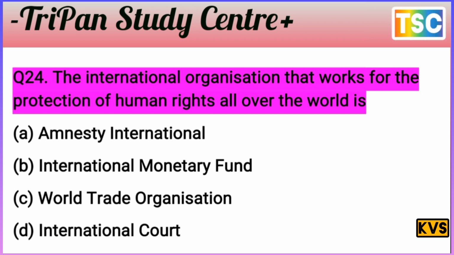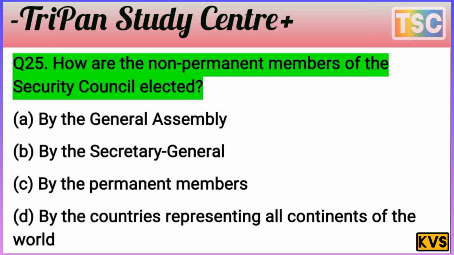That's the correct answer. And let's see the next and last question here. You know that the next question has arrived on your screen. The last question is important here. How are the non-permanent members of the Security Council selected? A. By the General Assembly, B. By the Secretary General, C. By the permanent members, D. By the countries representing all continents of the world. The options are most important, but test your knowledge. I give you a few seconds.